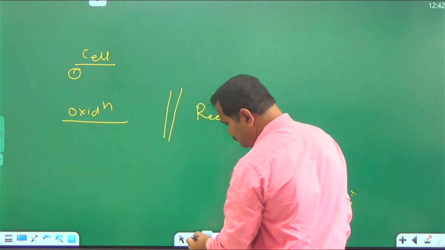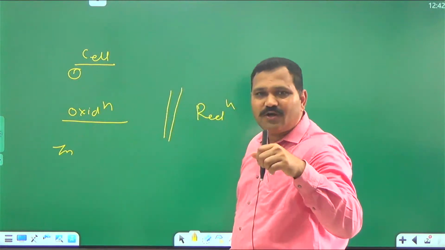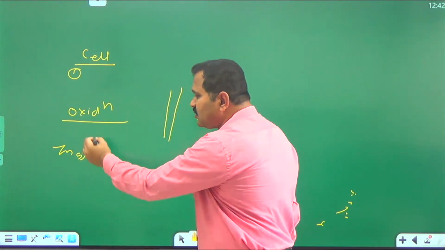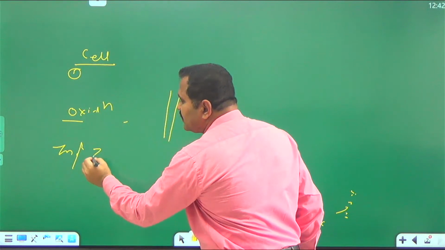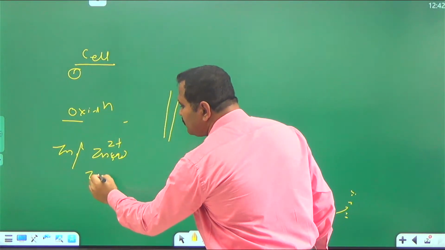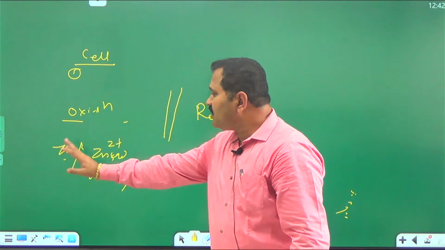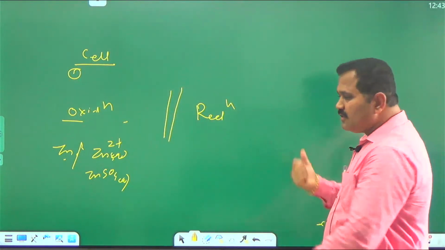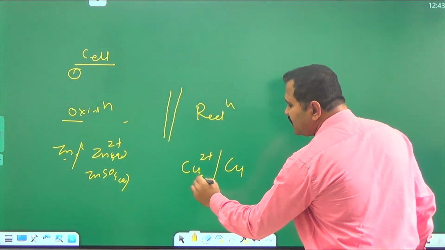Here, the zinc rod is dipped in Zn2+ solution, means solid zinc is in direct contact with Zn2+ ions. You can write Zn2+ aqueous, or simply ZnSO4 aqueous. In the reduction reaction, the copper rod is in direct contact with Cu2+ ion solution.